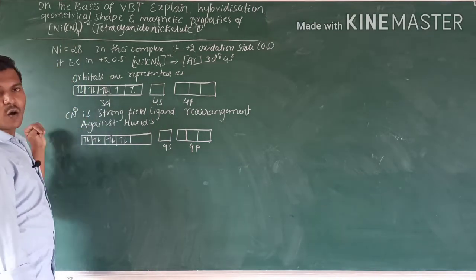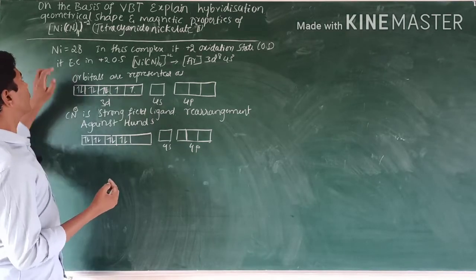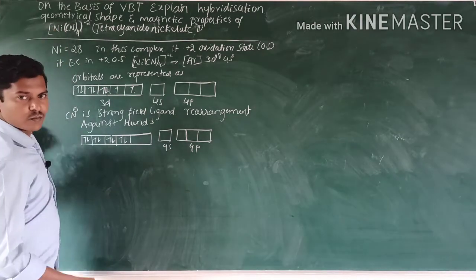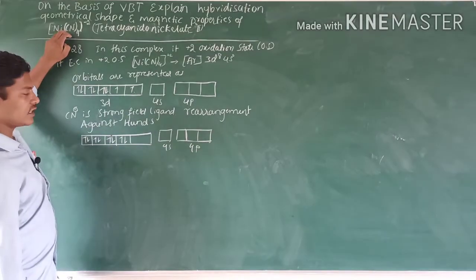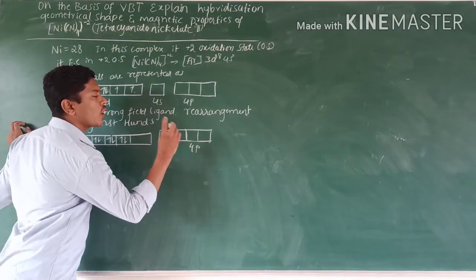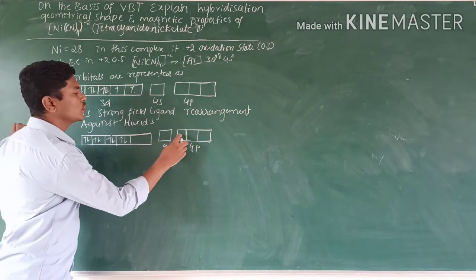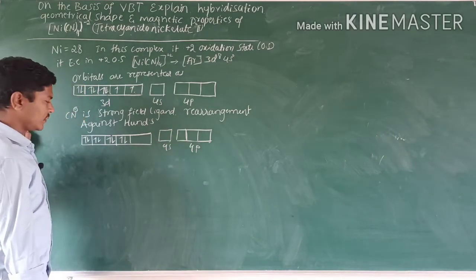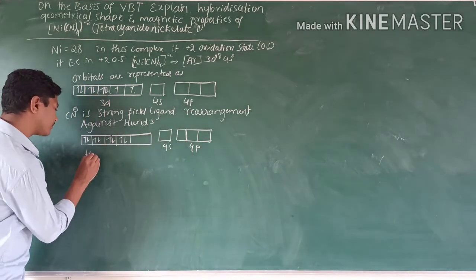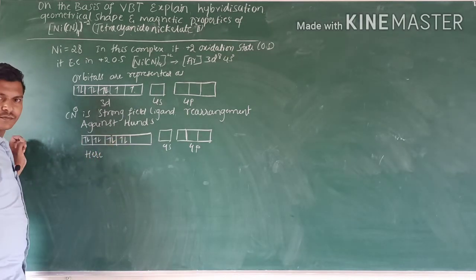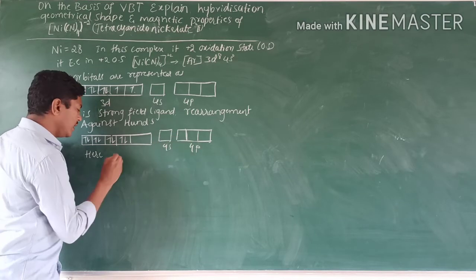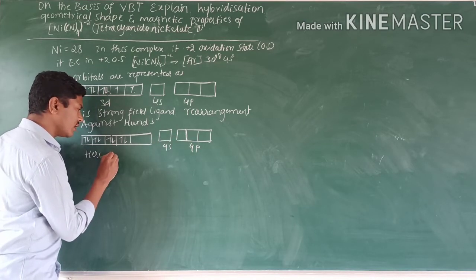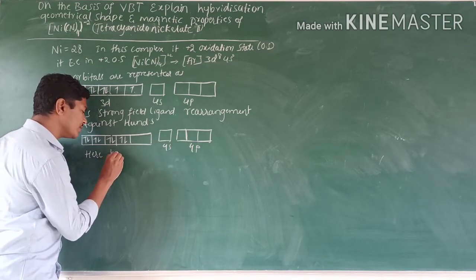Here how many orbitals do we want? We want 4 orbitals for the coordinate bonds, since 4 cyanide ions are there. That is why we need 4 orbitals. Take 1, 2, 3, 4, isn't it? Here what happens? Intermixing, or hybridization.